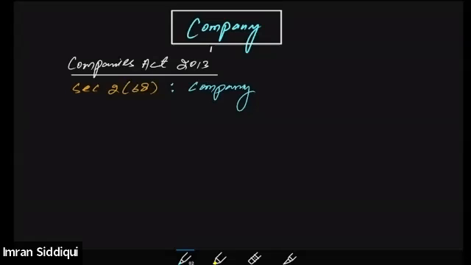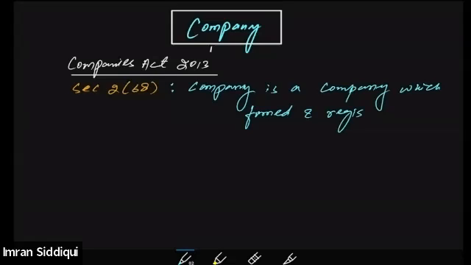You don't have to write this down right now. A company is a company which is formed and incorporated or registered under the Companies Act 2013. So section 2, subsection 68 of the Companies Act 2013 says that any organization is said to be a company.